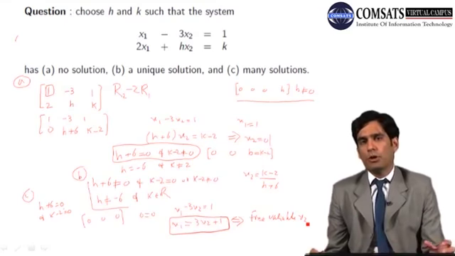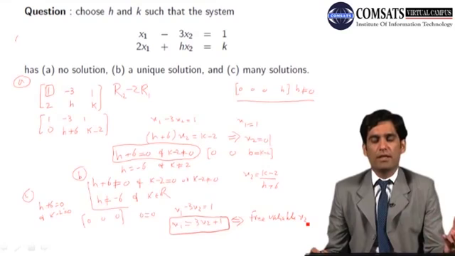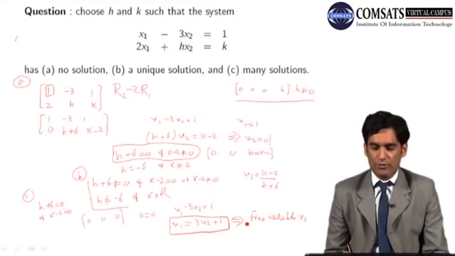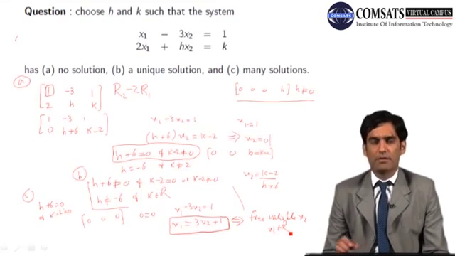How many possible values of x2 are there? There are infinitely many possible values of x2. In fact, x2 can take any value from the set of real numbers.